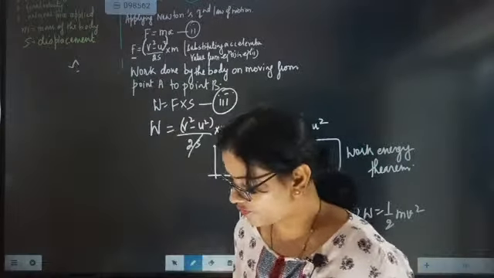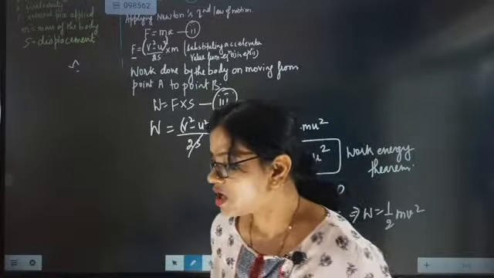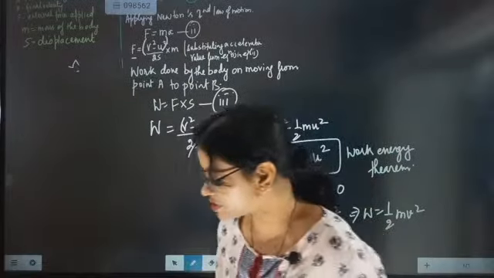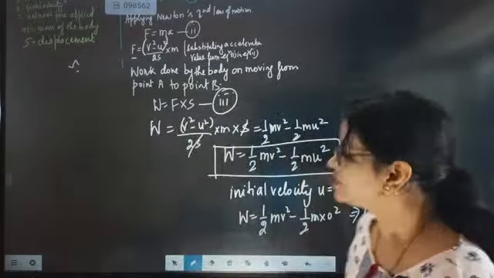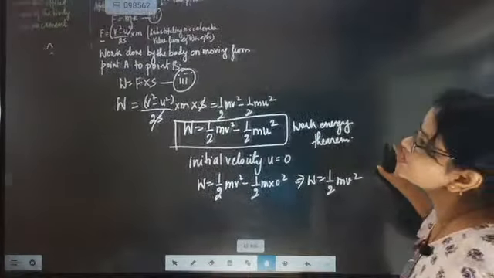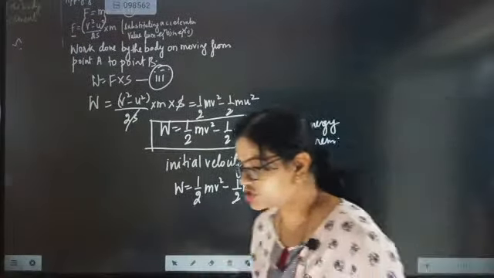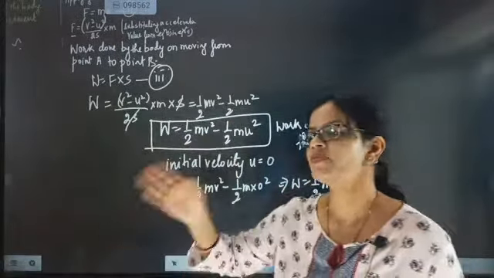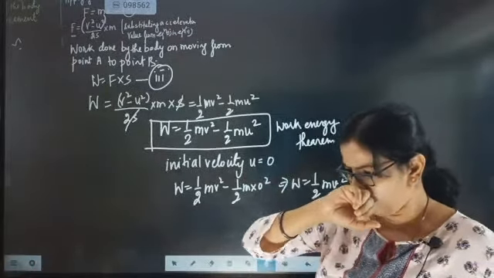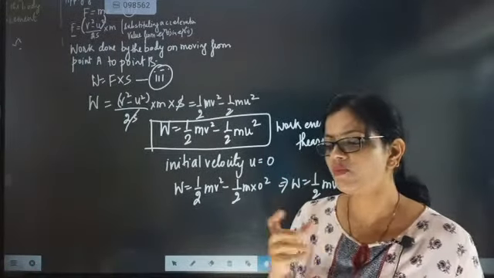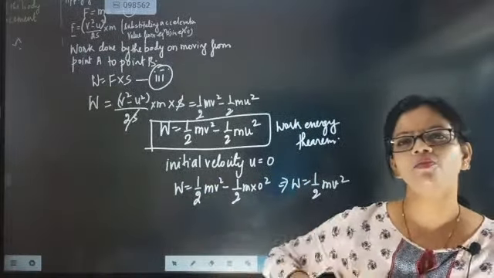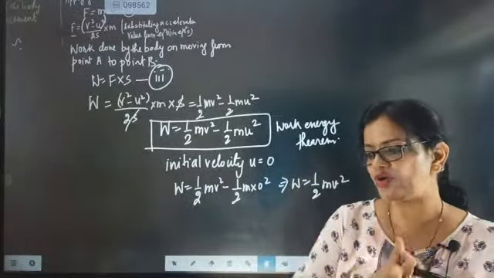It's only by virtue of its motion. So this work done is in fact stored in the body by virtue of its kinetic energy. The energy produced, that means work done, was transferred to the body, and the body will have displacement from point A to point B. The body is displacing from one point to another point.